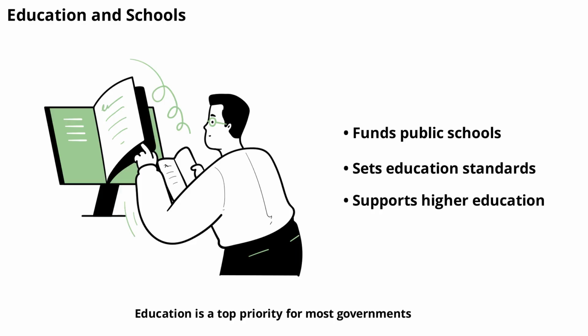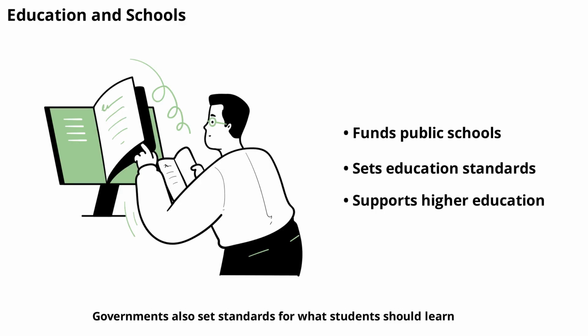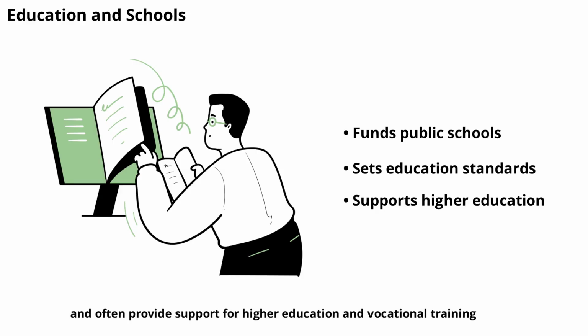Education is a top priority for most governments. By funding and managing public schools, the government ensures that all children have access to quality education, regardless of their background. This investment in education helps create a skilled workforce, reduces inequality, and promotes social mobility. Governments also set standards for what students should learn and often provide support for higher education and vocational training.